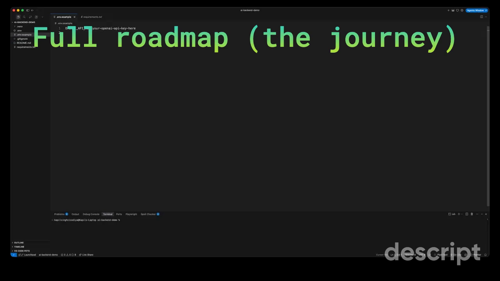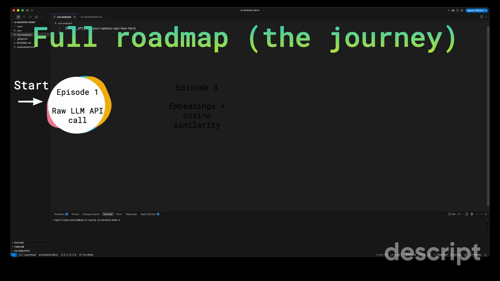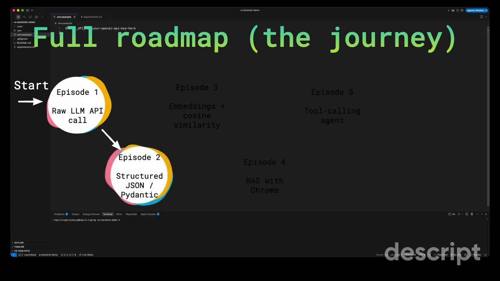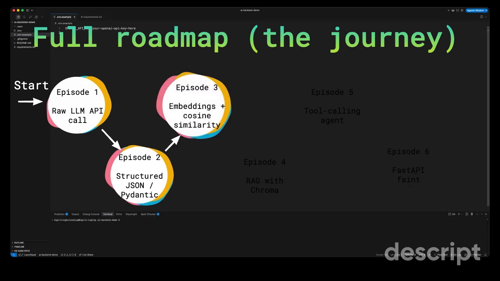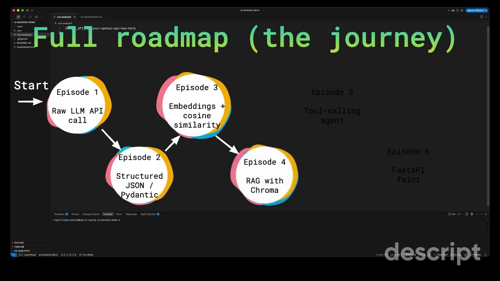So, here is the whole journey. 5 episodes, then a bonus if we wrap it in an API. Episode 1. Today, call the model with plain HTTP, no frameworks. Episode 2. Force reliable JSON out of the model so a frontend can actually use it. Episode 3. Semantic search with vectors. We do the math ourselves so vector DBs aren't a black box. Episode 4. RAG answers questions from your documents and refuses when the answer isn't there.